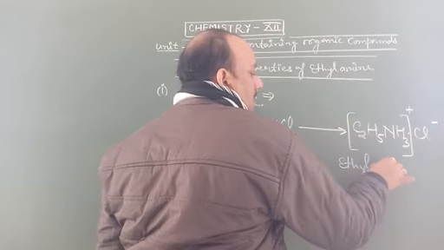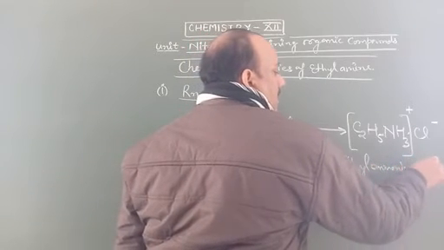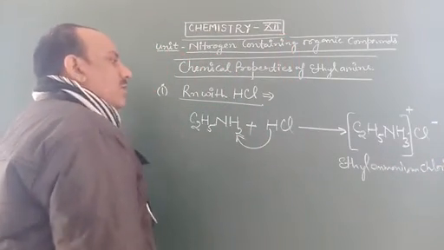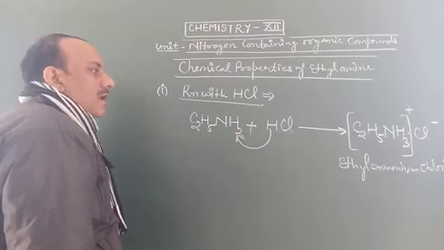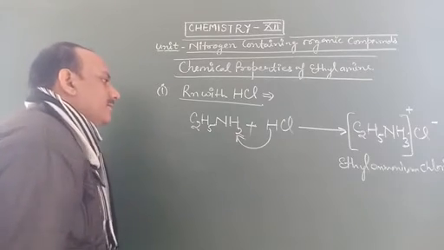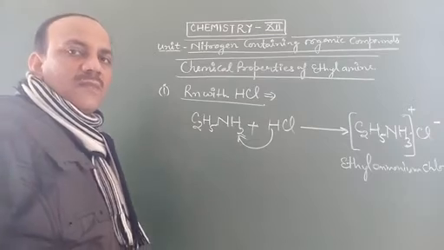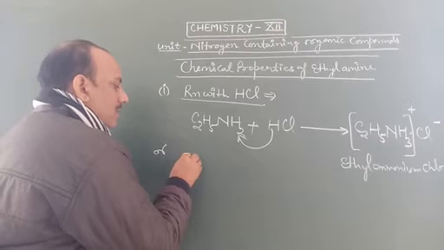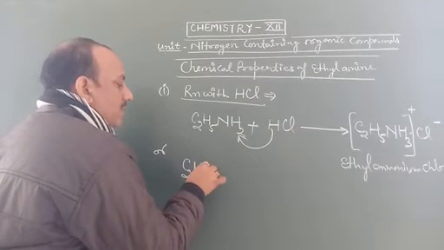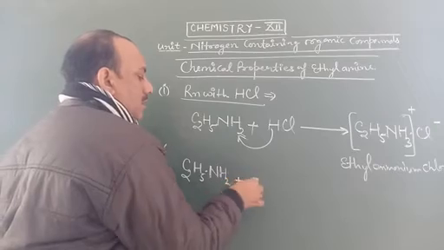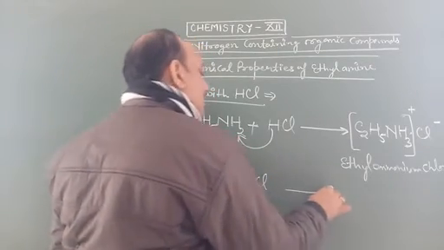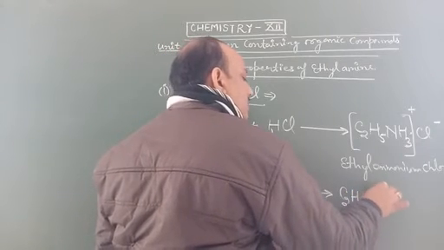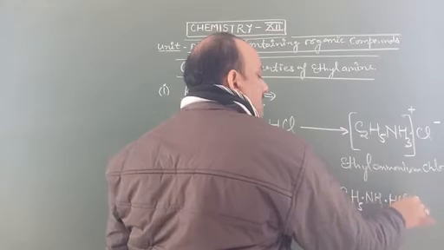Ethylammonium chloride is also known as ethylamine hydrochloride according to this reaction. Or, C2H5NH2 plus HCl forms C2H5NH2·HCl.